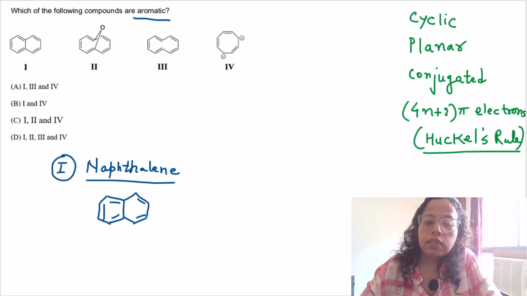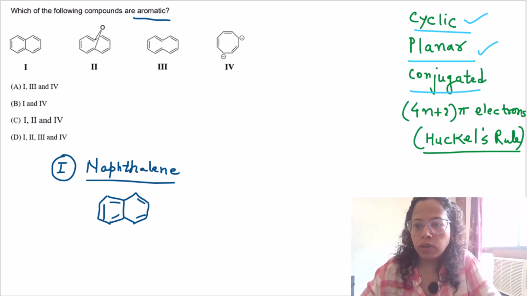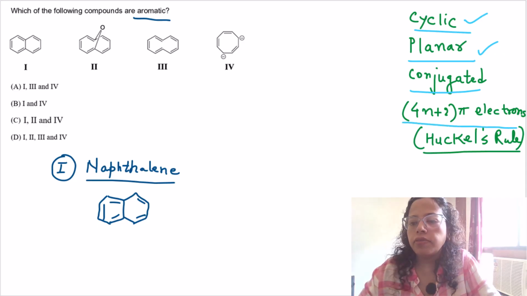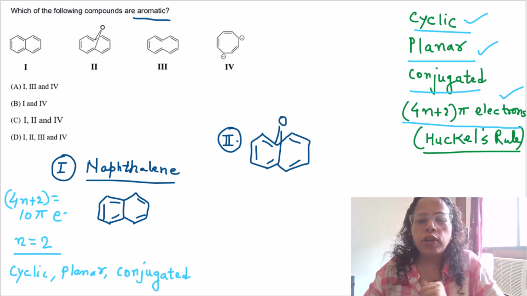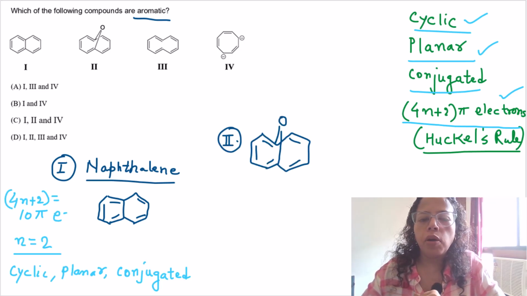So naphthalene is cyclic, planar. It's conjugated, it has alternate double and single bonds, and it satisfies the 4n+2 pi electron rule, because we have 5 pi bonds, so 10 pi electrons here for naphthalene. So naphthalene is a perfectly aromatic compound. Now, what is the second compound? The second compound is basically a 10-annulene.